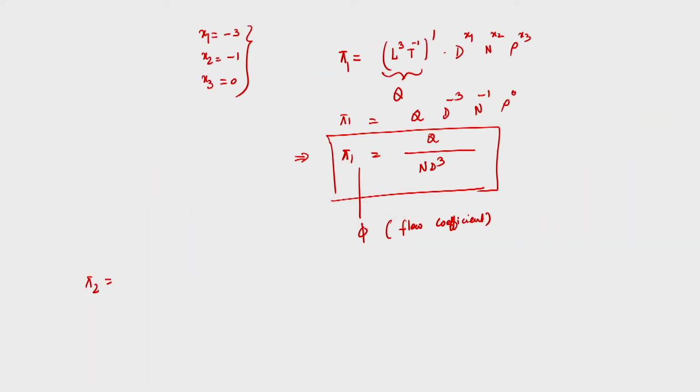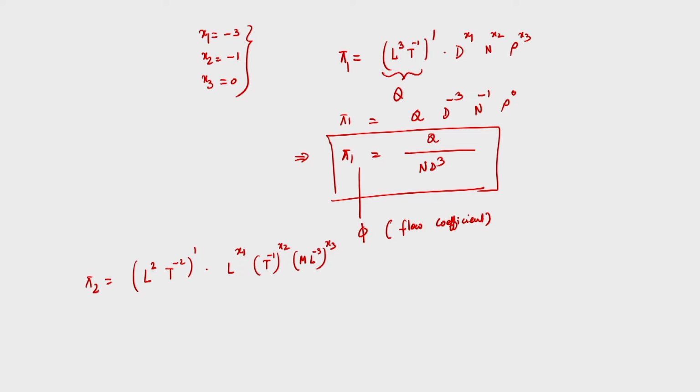So, g into h, what is the unit? L square t power minus 2, raised to the known coefficient, let us say 1, into D to the power x1, that is L to the power x1, and N, t power minus 1 to the power x2, and rho, M L minus 3 to the power x3. That is what we will obtain.